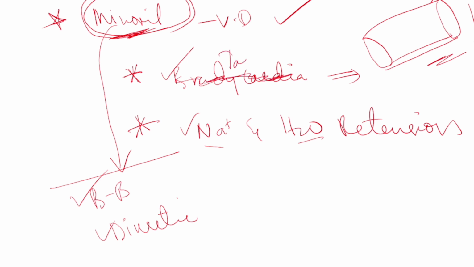Sorry, it is causing tachycardia, not bradycardia. It is causing tachycardia. From that time onwards, I am making a mistake. You should have told me, no. It causes tachycardia. Tachycardia means increased heart rate. So along with minoxidil, always what do we have to give? We have to give a beta blocker and one diuretic, because minoxidil, along with vasodilatory action, is causing tachycardia and it is causing sodium and water retention. Due to that, we have to give a diuretic.